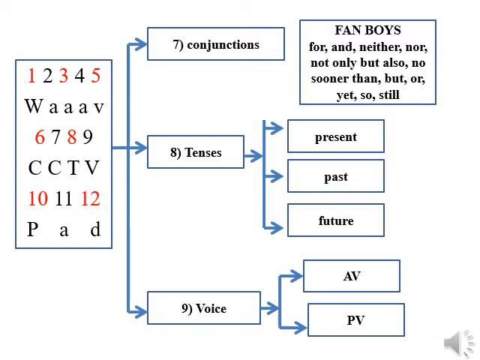We can also make our students remember conjunctions using FANBOYS: for, and, neither nor, not only but also, no sooner than, but, or, yet, so, still. T stands for tense: present tense, past tense and future tense. V stands for voice: active voice and passive voice.